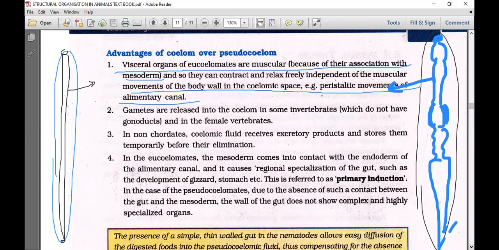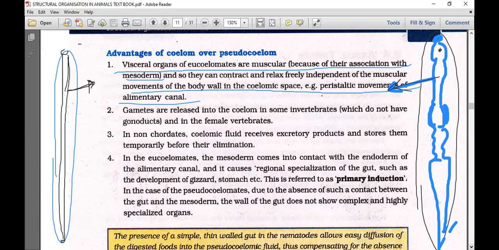If there is no muscle, the alimentary canal cannot move independently. Then here, there is a possibility of independent movement of the alimentary canal.